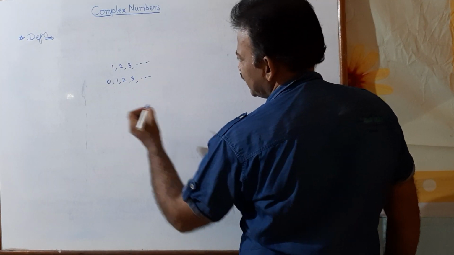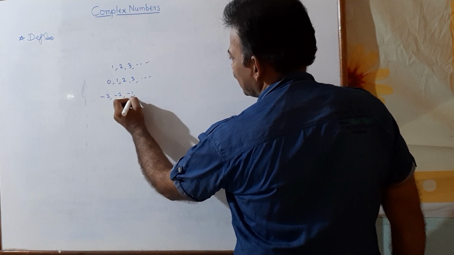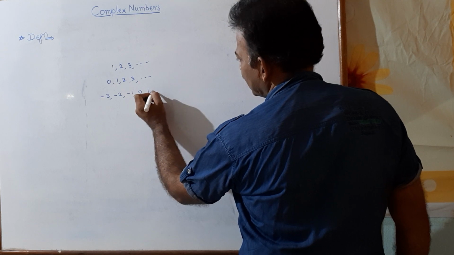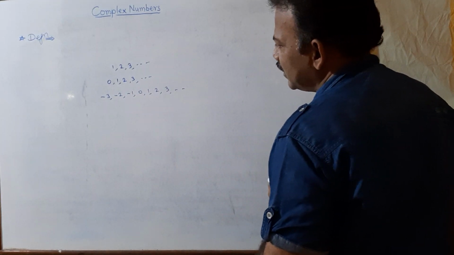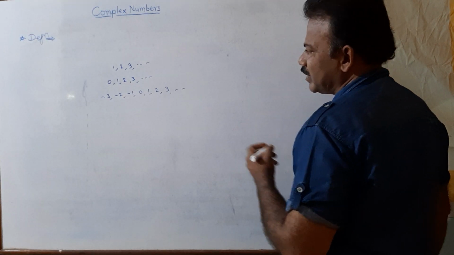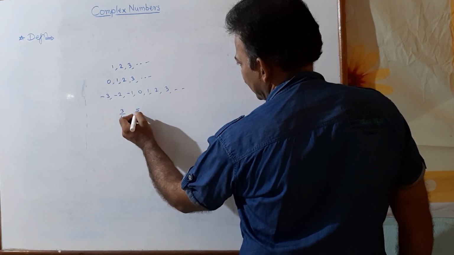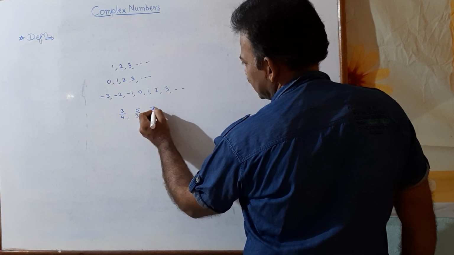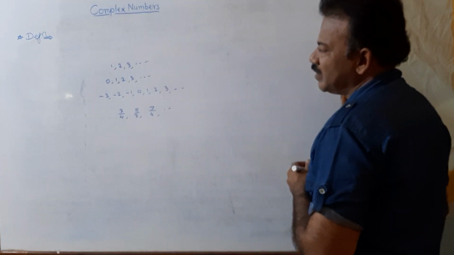If I add negative integers, that is -3, -2, -1, 0, 1, 2, 3 and so on, this system is known as the set of all integers. Again, there are fractions, numbers of the type 3 by 4, 5 by 3, 7 by 4, etc. Right? And these numbers are called rational numbers.